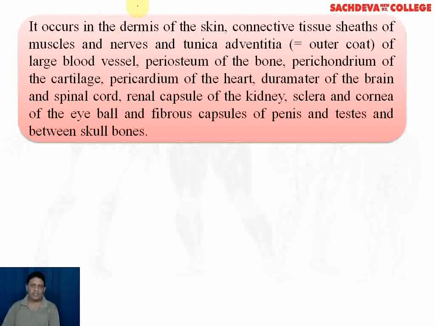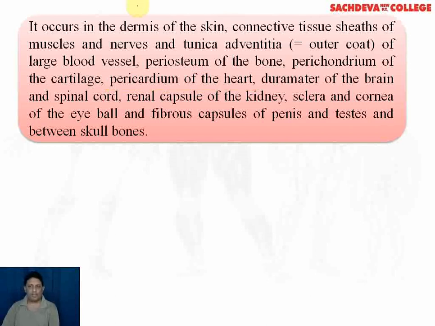It is also present in connective tissue sheets of muscles and nerves and the outer coat of the blood vessels, especially the large blood vessels. This outer coat of large blood vessels is called tunica adventitia. It is also present in periosteum of the bone, which is the membrane present around the bone, perichondrium of the cartilage, which is the membrane present around the cartilage, the pericardium of the heart, or the membrane present around the heart.